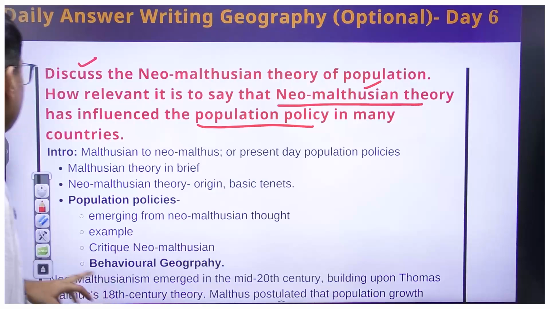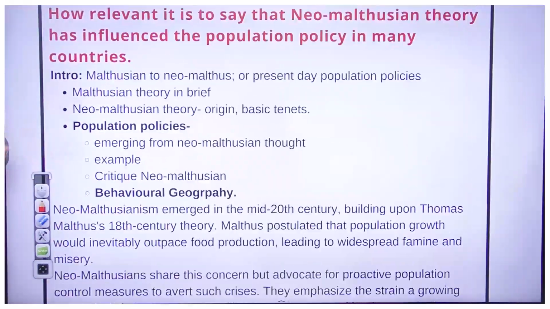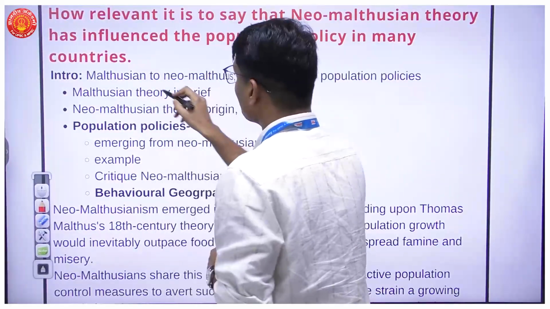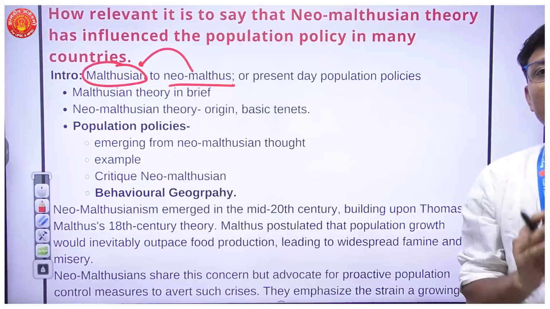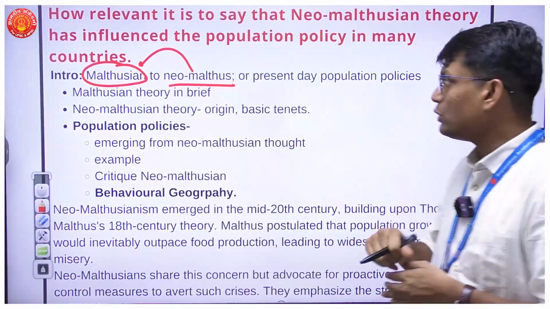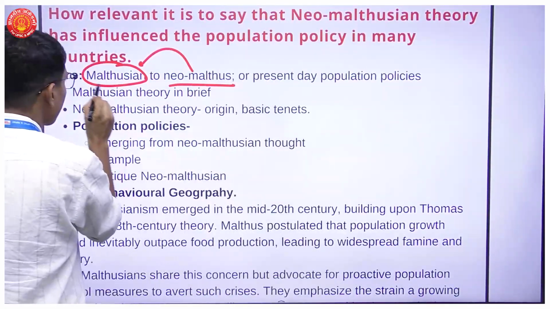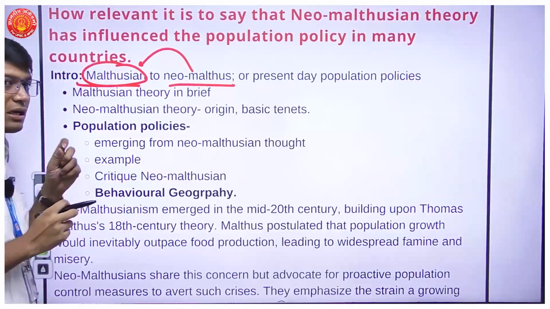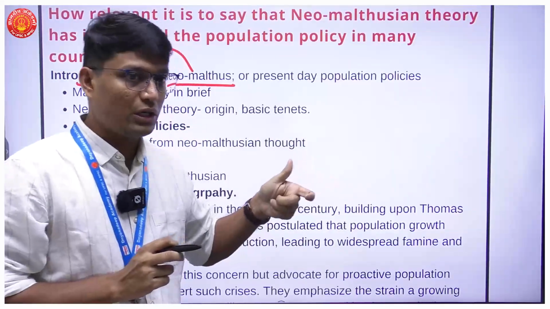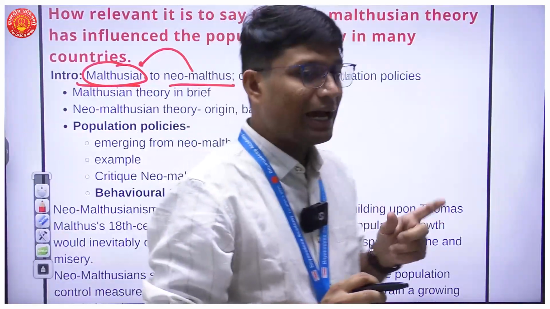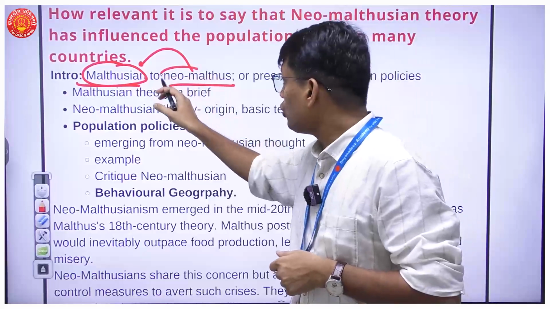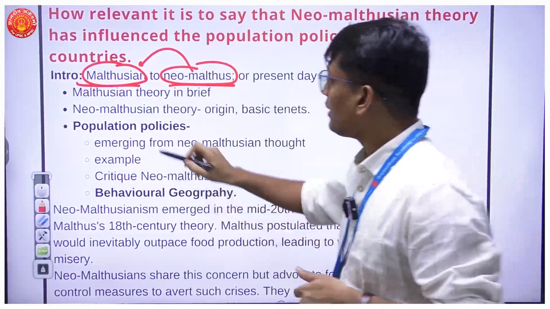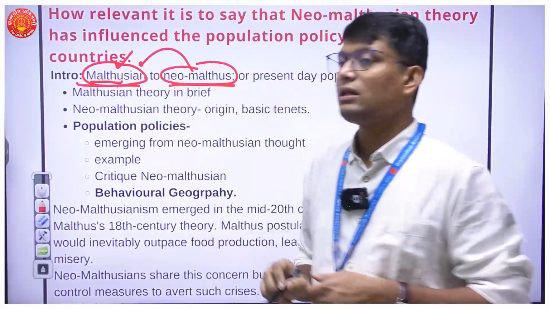Moving on to the introduction, how can I introduce this question? Let us see. When it comes to Neo-Malthusian theory, its basis lies in Malthusian theory itself. So one way you can introduce is starting from Malthusian theory. You will say that Malthusian theory came in so and so year and for so and so purpose, and gradually it transformed into Neo-Malthusianism because there were certain lacunas in the Malthusian theory.